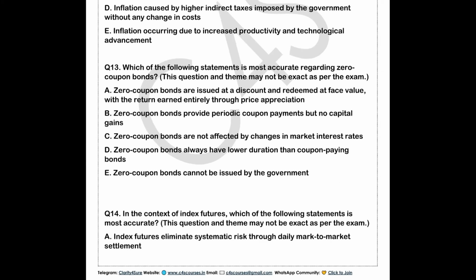Index futures are settled in cash, okay, rather than physical delivery. Index futures are settled in cash rather than physical delivery. That is the meaning of index futures. Is it clear?